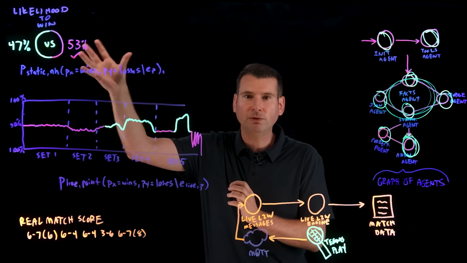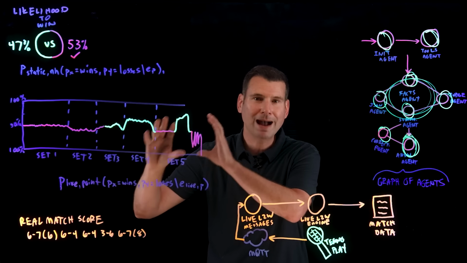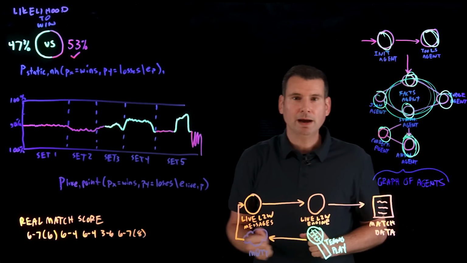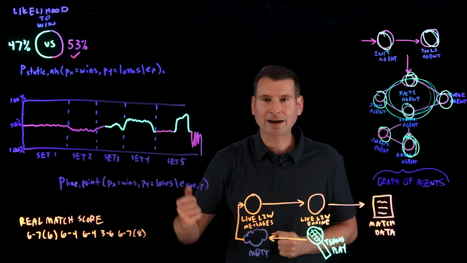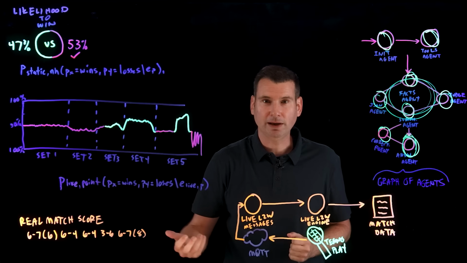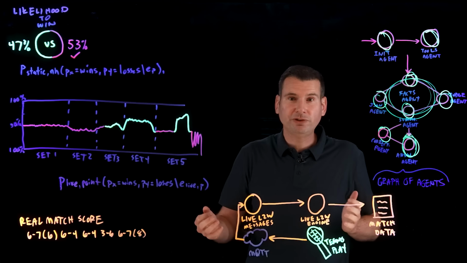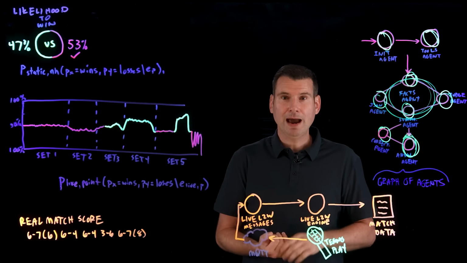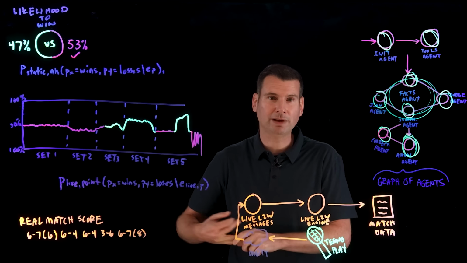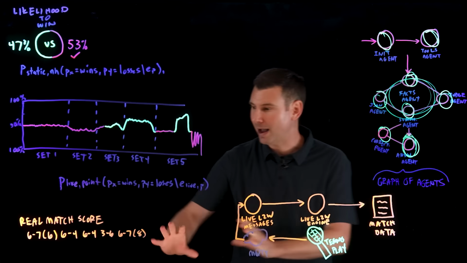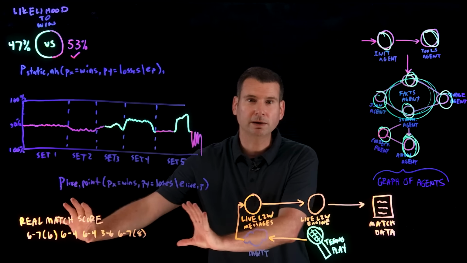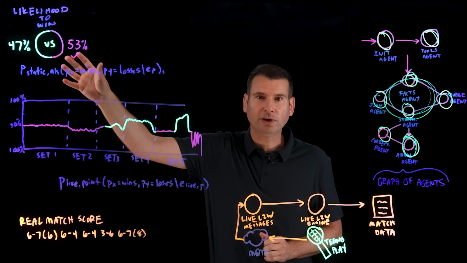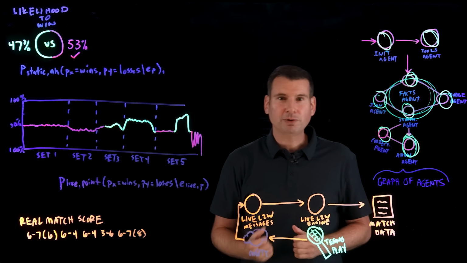So as a match unfolds, the match data that's happening in real time matters more. And then we also have a booster function that's activated by critical match events. This approach enables the system to account for both the historical expectation and the real-time player dominance that's happening. Now, in this 5-set match, which you can see the score of right here, the player with the pre-match edge, at 53%, ultimately did win 3-2.